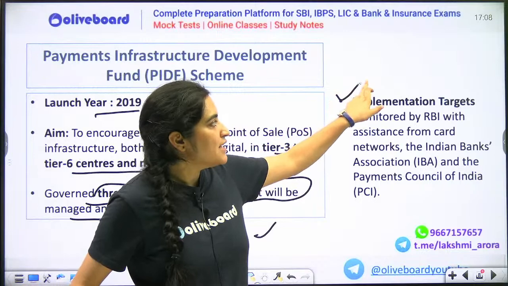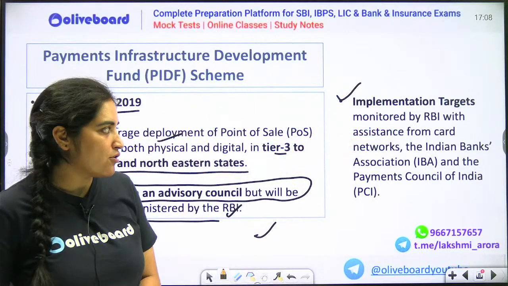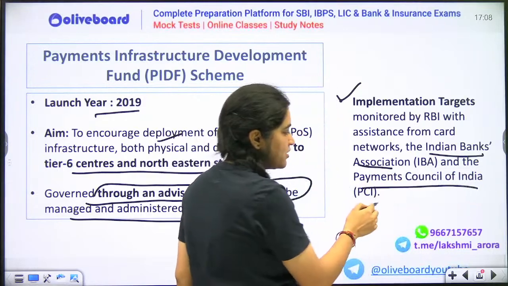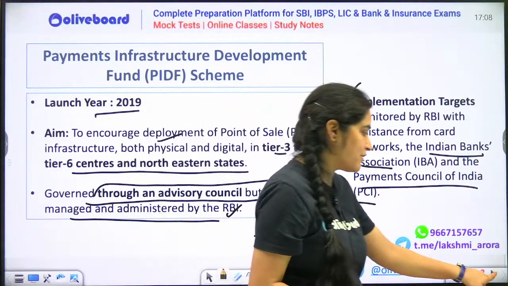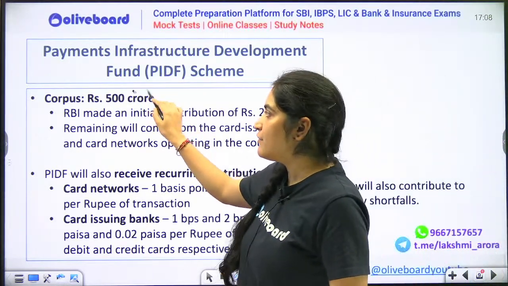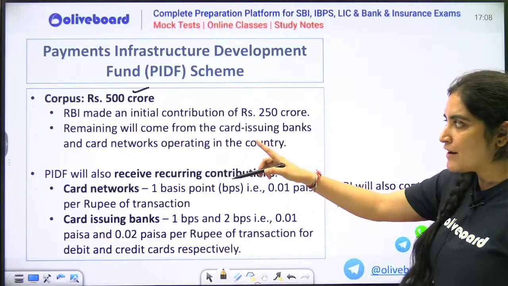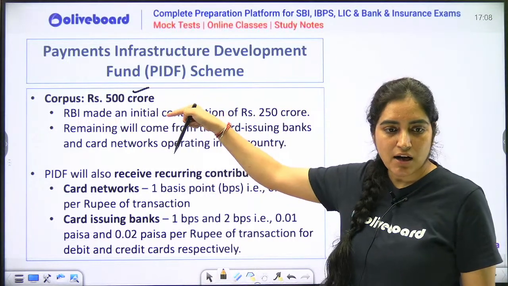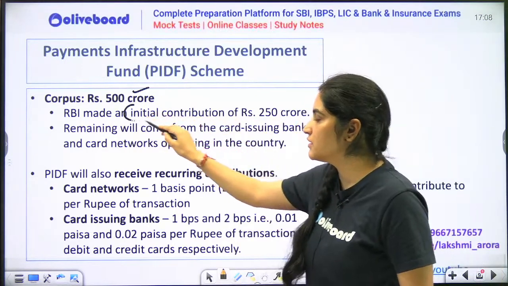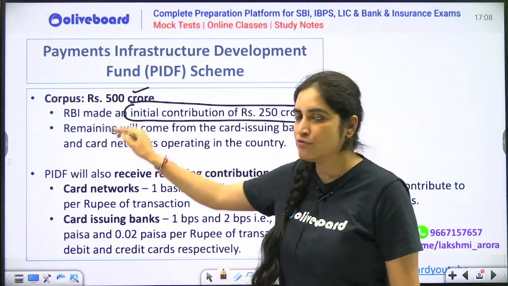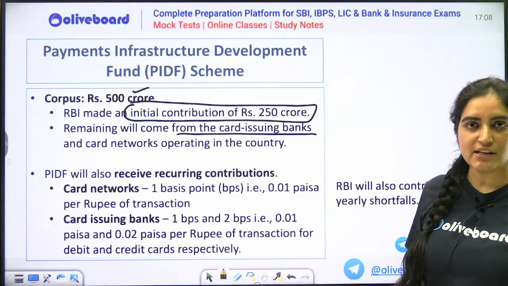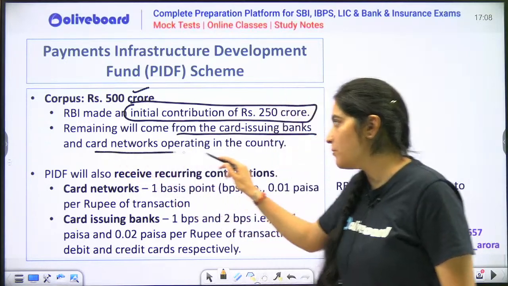Who will actually see if the implementation targets are being met or not? So one, the Indian Banks Association and your Payment Council of India will monitor if the targets are being met or not. Next thing, what is the corpus? Already told you, 500 crore is the corpus. Apart from that, in the corpus, who has submitted the amount? Because obviously RBI is the owner, so RBI is giving the initial contribution of rupees 250 crores. Other than that, the remaining will come from your card issuing banks and card networks operating in the country.